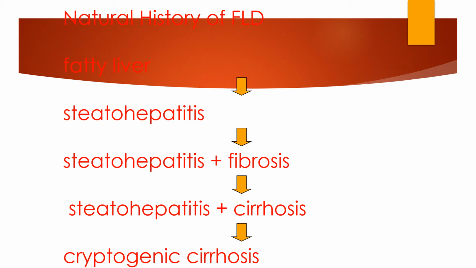Natural history of fatty liver disease: fatty liver, steatohepatitis, steatohepatitis with fibrosis, steatohepatitis with cirrhosis, and cryptogenic cirrhosis.